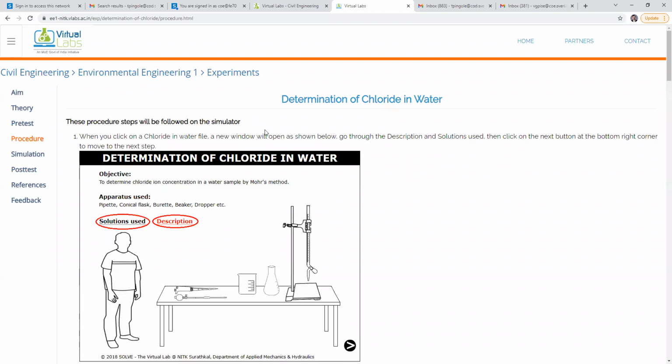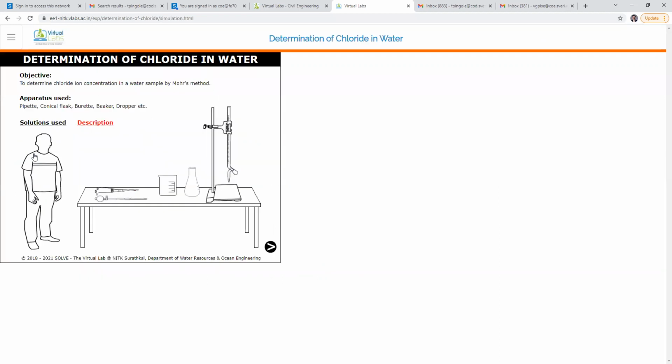In the procedure of our experiment, the first part is the determination of chloride in water. We'll directly see the simulation, then you can understand it. Determination of chloride in water. What is the objective? To determine chloride ion concentration in a water sample by the Mohr method. The Mohr method is an important one.